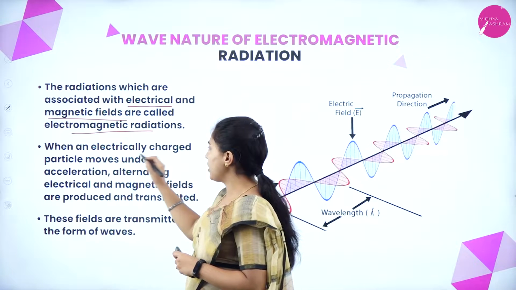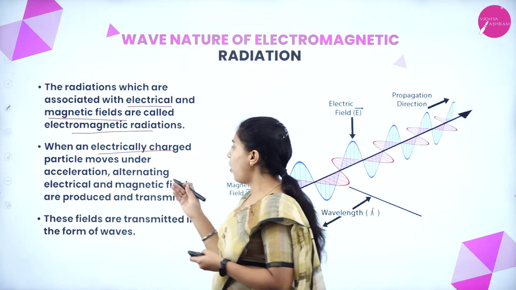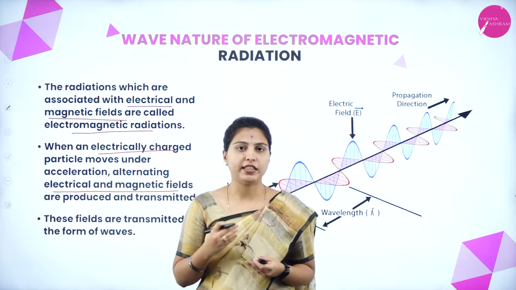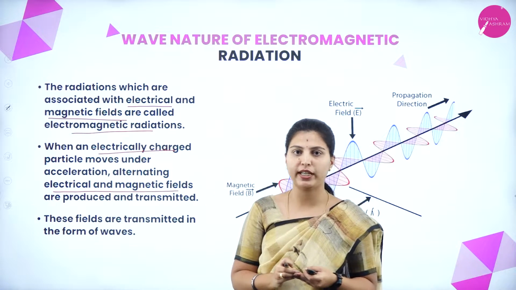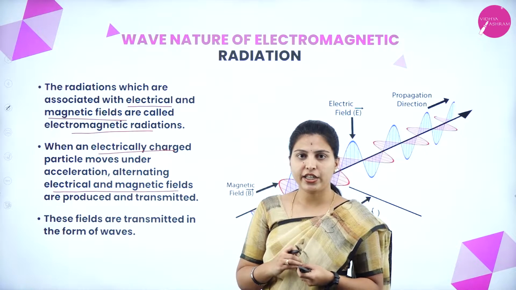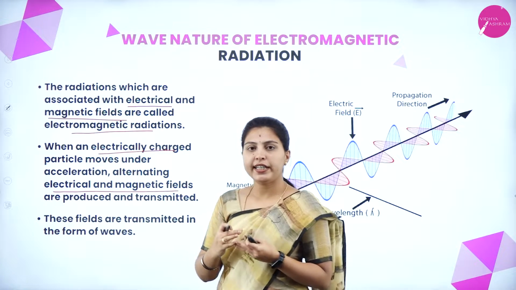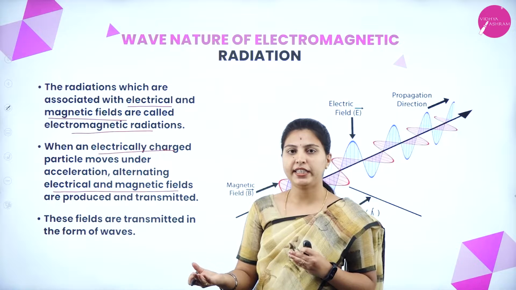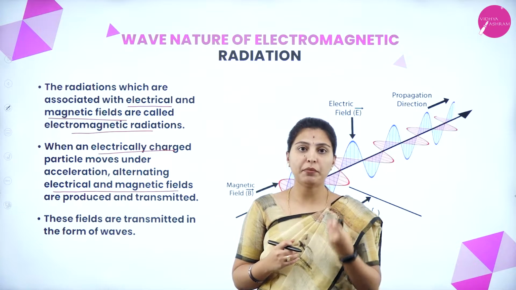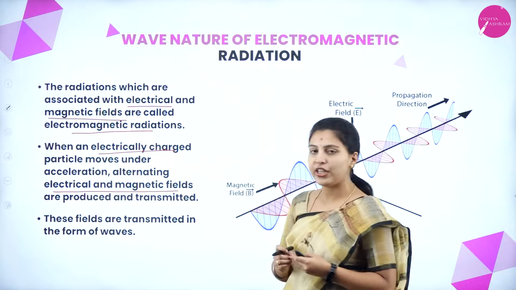When an electrically charged particle moves under acceleration, alternating electrical and magnetic fields are produced and transmitted. These things we have seen from James Maxwell's experiment, that is when an electrically charged particle is under acceleration, it will emit some radiations by alternating the electrical field and magnetic field. It will alternate both the fields and emit some radiation when it is an accelerated electrically charged particle.